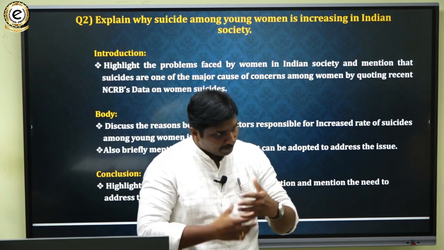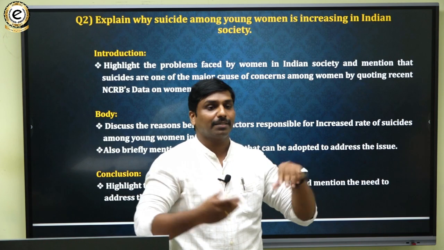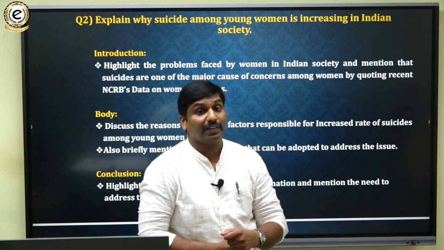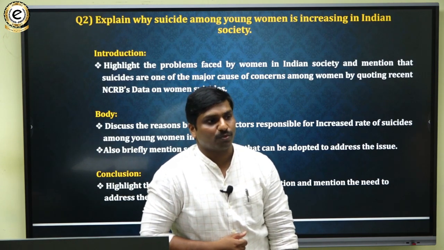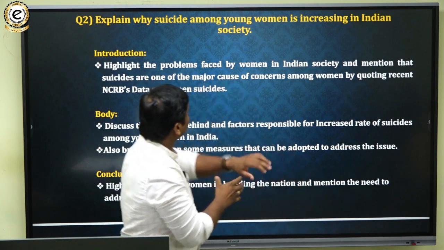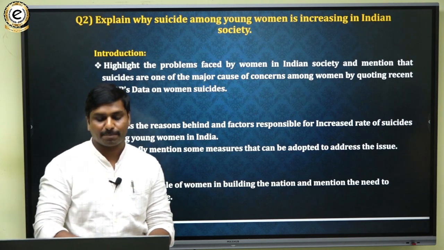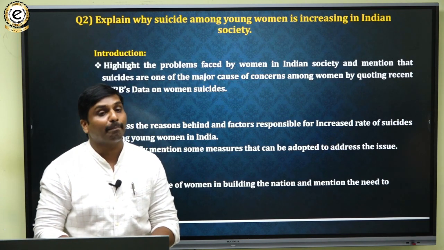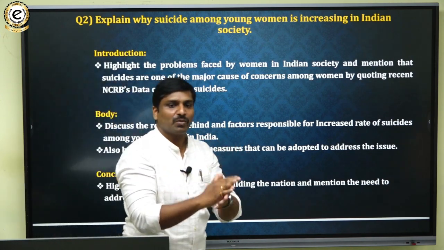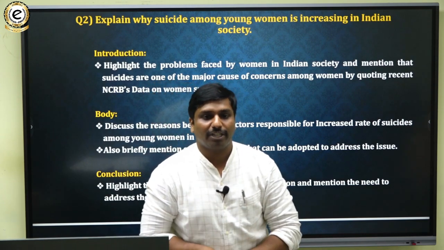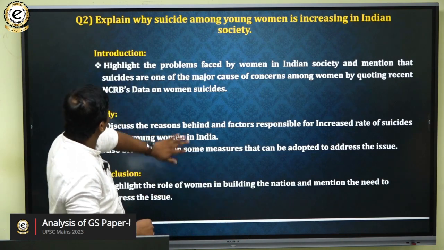So more and more points we can incorporate, but we should not get carried away with too many points. The problem would be that we will have space constraints and word limit also. So any 6 to 7 points, as it has been asked in a 10 marker question. Roughly you can pick any 5 to 6 points and explain them in 2 to 3 lines. So that makes the body. Do not get carried away with more points. There you will face a lot of issues. So that is one thing.